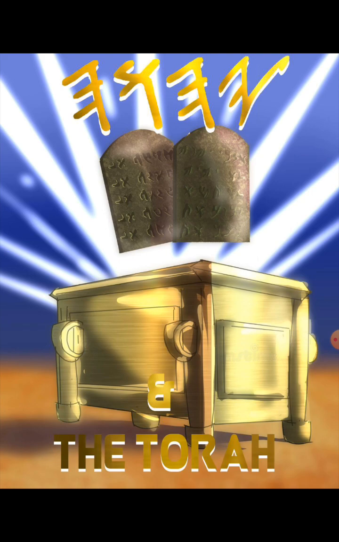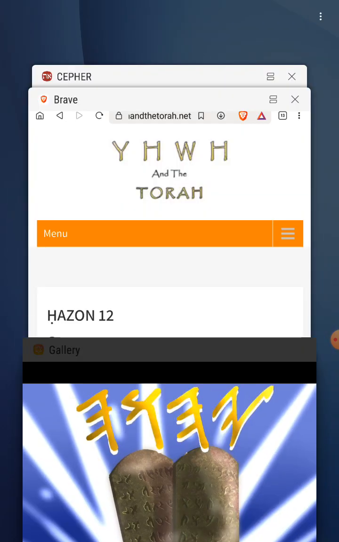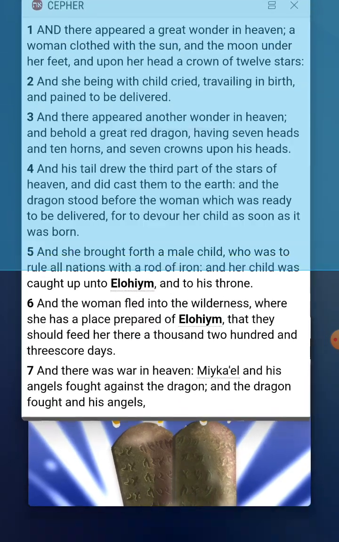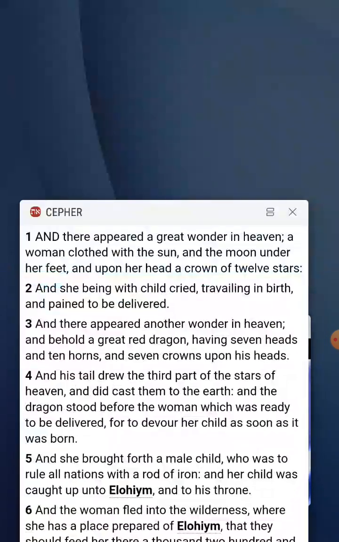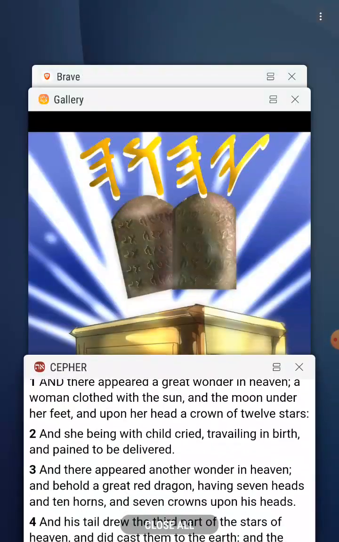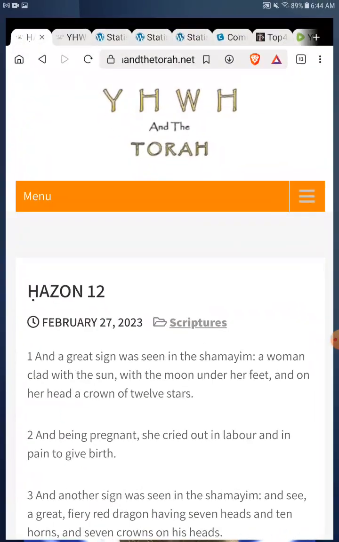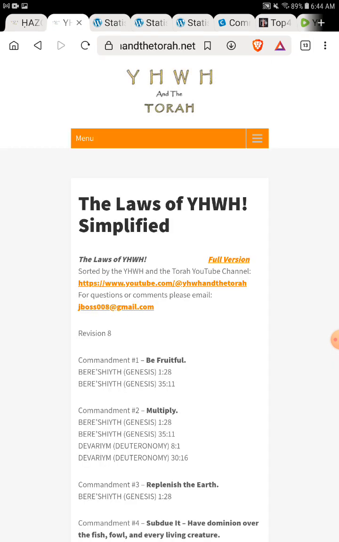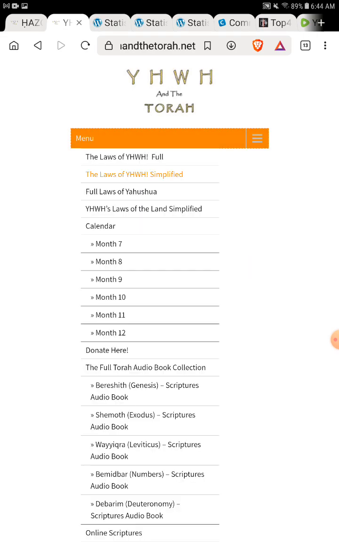All right, so how are you guys doing? Good. All right, so today we are in Revelations, and we are continuing on in Revelations, and before this, let me take you to a cool thing that we have right here. This is on the Yahoo and the Torah site. Since you guys are with us under Revelations, there is some amazing stuff right now, and this is more for teachers or people who need this text for other things.